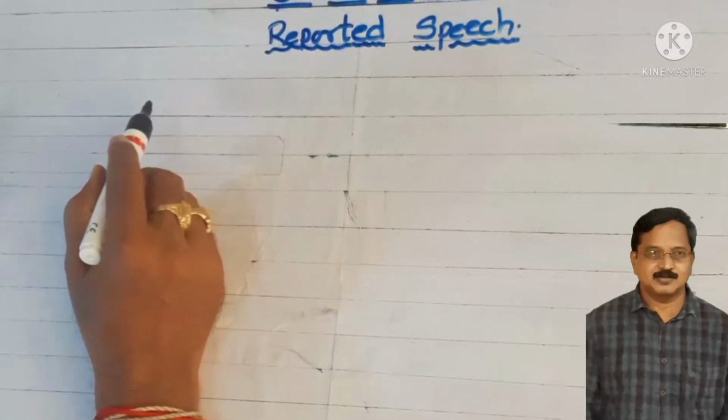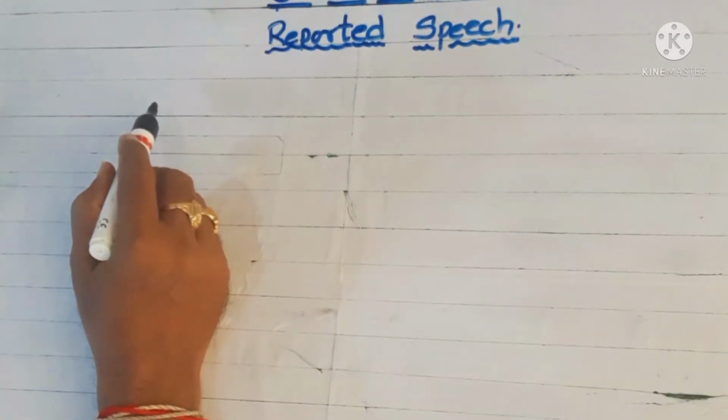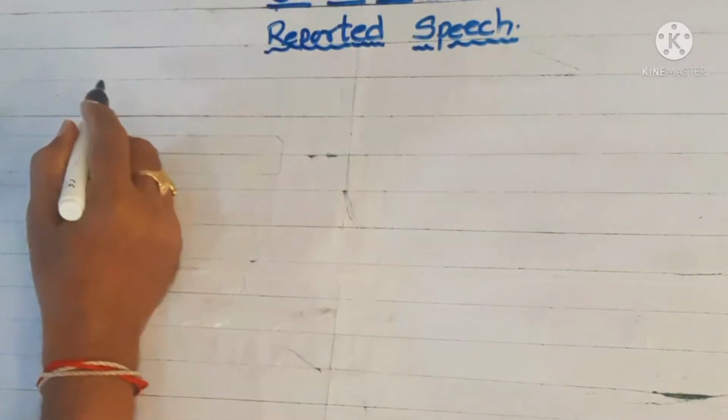Now we are doing some practicing about certain reported speech sentences, how we could change them according to the kinds of sentences. Already we have also discussed the kinds of sentences.